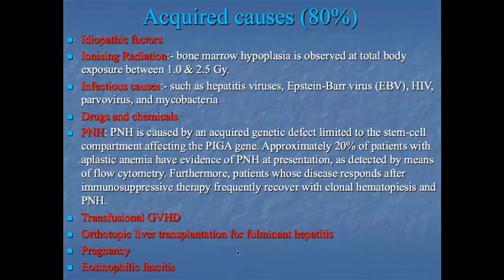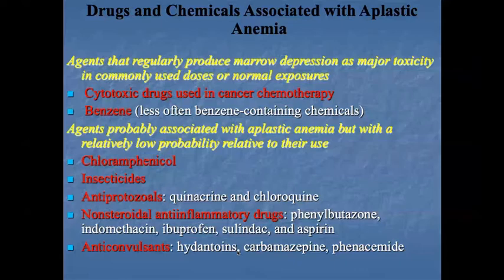Okay, now coming to the drugs and chemicals associated with aplastic anemia. The first category is agents that regularly produce bone marrow depression as a major toxicity at commonly used doses or normal exposure. These include cytotoxic drugs used mostly in cancer chemotherapy. We use them regularly at normal doses.